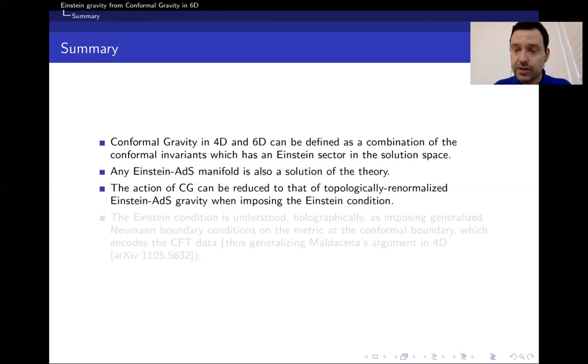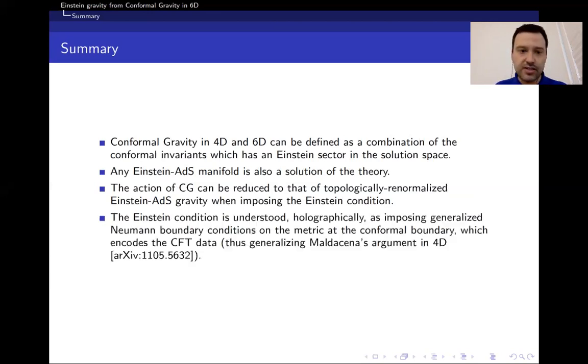This is shown because the equation of motion obtained by varying the action vanishes identically when the Einstein condition is implemented, namely the vanishing of the Cotton and the fact that the Schouten is a constant and that the Weyl becomes directly the AdS curvature. The action of conformal gravity can be reduced to that of topologically normalized Einstein AdS gravity when imposing the Einstein condition on the manifold, as shown before, both in 4D and 6D cases.